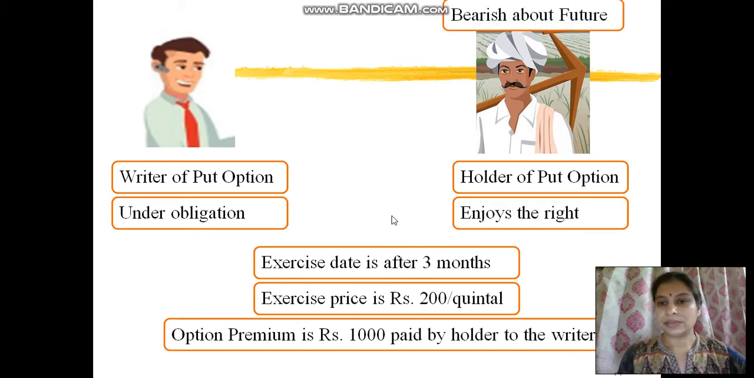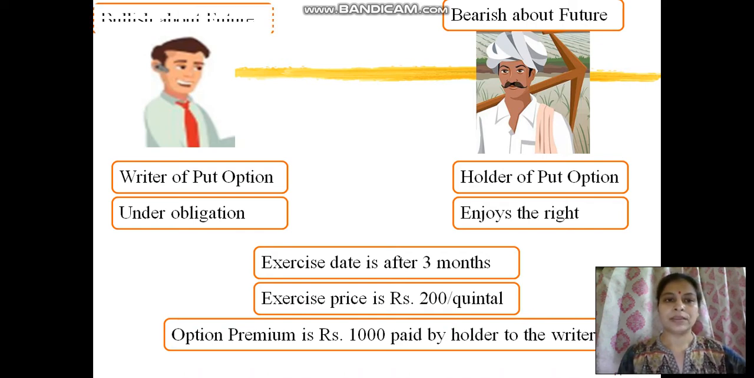Farmer is bearish about future. He feels that the prices of crops is going to come down in future, whereas writer of the put option, that is the dealer, is bullish about future.